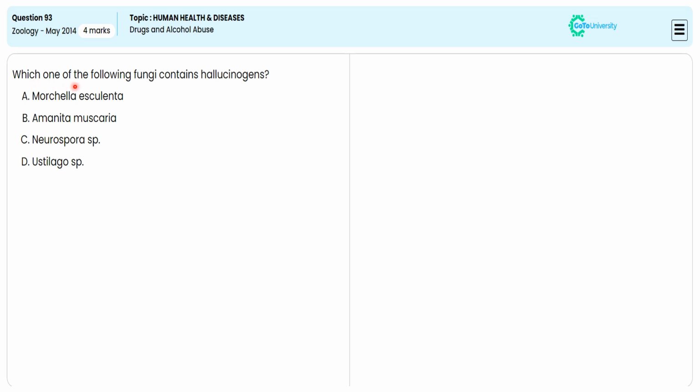In this multiple choice question, from the given options, they are directing us to specify the correct fungus making hallucinogenic molecule. For this, we are choosing Amanita muscaria. Why? Because this makes hallucinogenic molecule, unlike options A, C, and D.